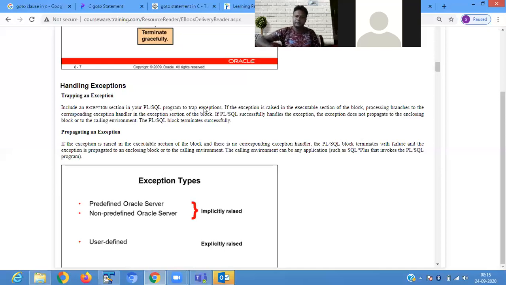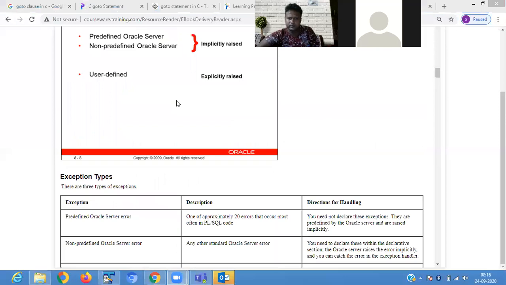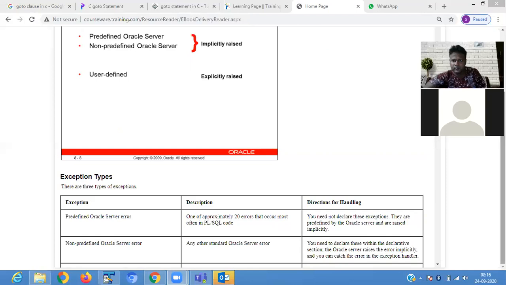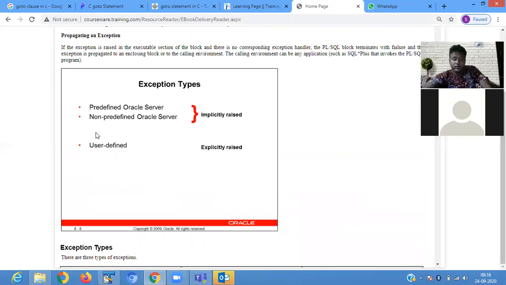Exception types. There are two types of exception handlers. One is predefined or non-predefined Oracle server, another is user defined.